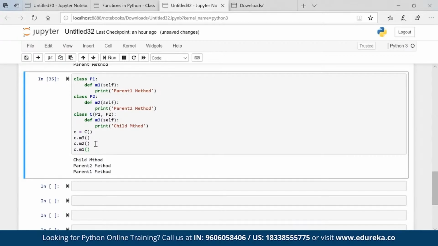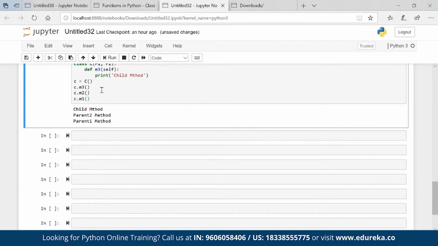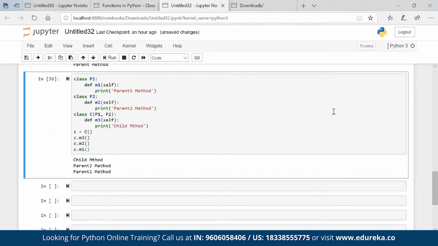Okay. So Python has multiple inheritance like C++. I don't know C++. I am not from a C++ background, but yes, this is how it works. This is my multiple inheritance. Okay. So these are the different types of inheritances which we have. Now, based on this knowledge, we'll try to create one logic. Right? As of now, we got to know the syntax. Maybe we can create a small example so that we'll get an idea how it actually works.